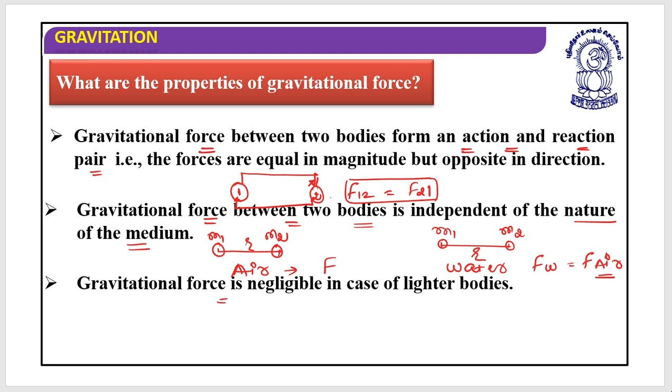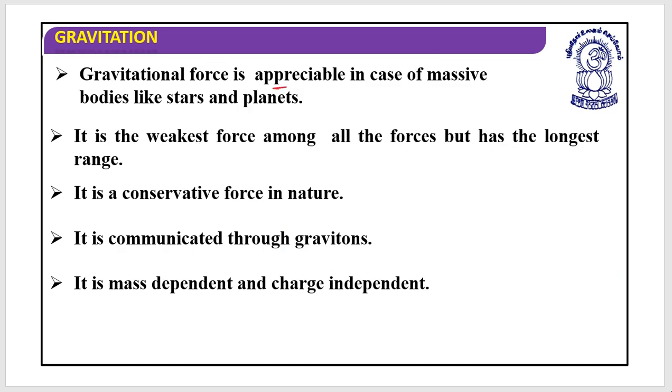And one more, gravitational force is negligible in the case of lighter bodies. That means the gravitational force applied by lighter bodies is negligible. I hope this is clear. Next, gravitational force is appreciable in the case of massive bodies like stars and planets. As this is earth, and this is ourselves, the gravitational force applied by the earth attracts us and we move down.